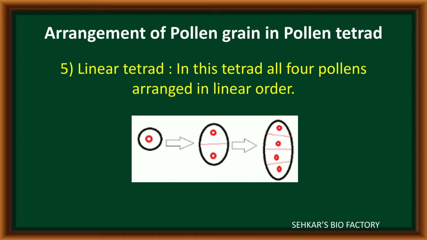This microspore tetrad is formed due to the presence of callose in between the four microspores. After the release of callase enzyme, the four microspores are separated from each other. Now each separated microspore is called a pollen grain. In this way, pollen grains are separated.